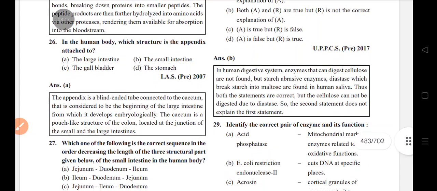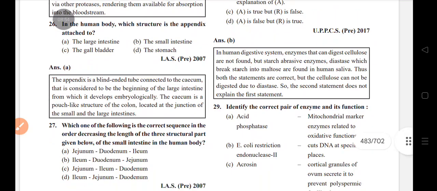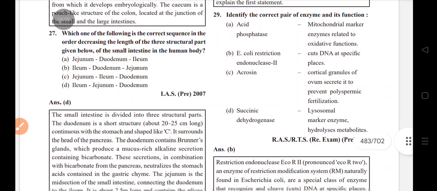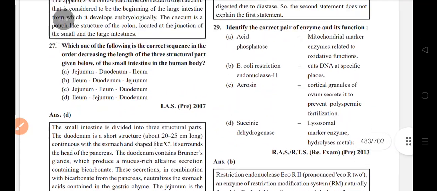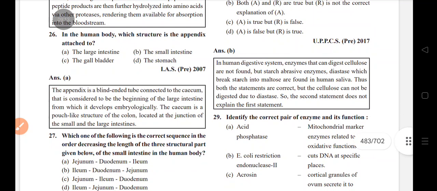In the human body, which structure is the appendix attached to in the large intestine? Which one of the following is the correct sequence in order of decreasing length of the three structural parts of the small intestine: ileum, jejunum, duodenum? The human body is incapable of digesting cellulose. The starch-degrading enzyme diastase is found in the human body.